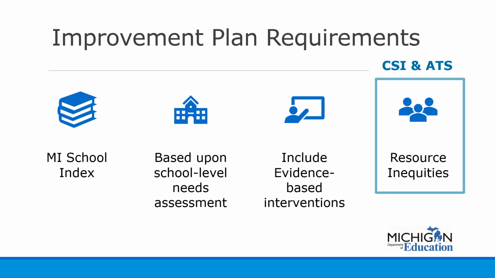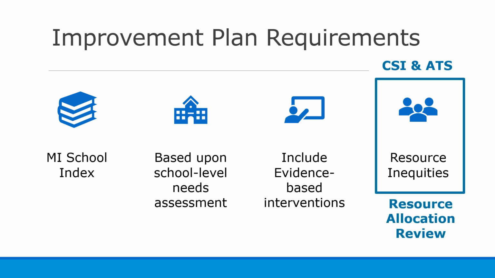Schools identified for CSI and ATS must complete the Resource Allocation Review as part of the requirements for completing the School Level Improvement Plan. The plan will indicate that the school conducted a review of resource allocation to identify any inequities. If a resource inequity is identified, a plan must be developed within the MyKIP platform to address the inequity.